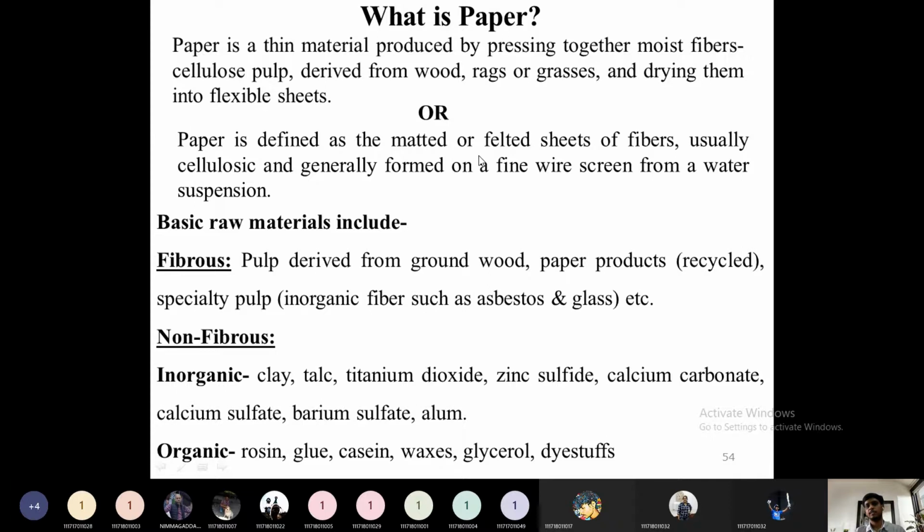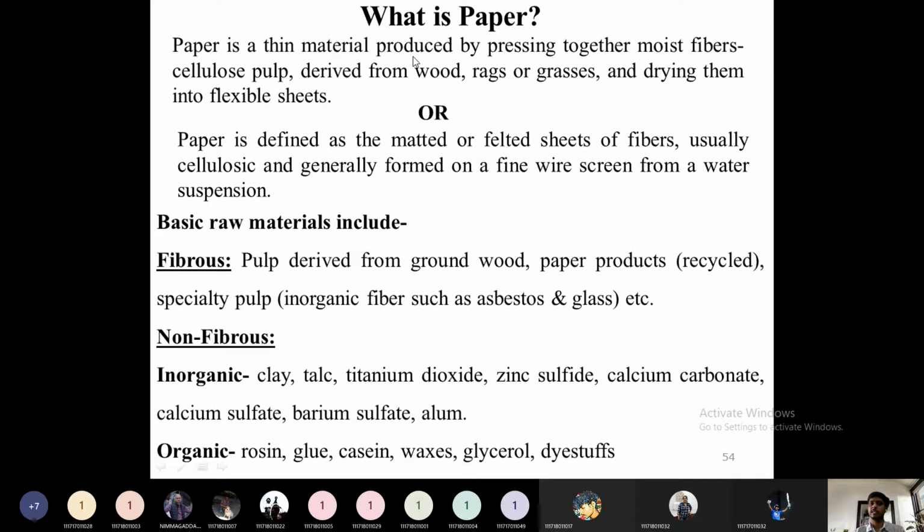So by this definition, we can say the process which is going to happen is, first, the preparation of fiber suspension in water, then arranging that fiber suspension as a matted structure. Then this matted structure has to be squeezed out of water using pressure rolls or felt rolls, or using heated or dry rolls. Drying rolls or heated rolls. Then after separating the water content, the finally obtained sheet is called paper.